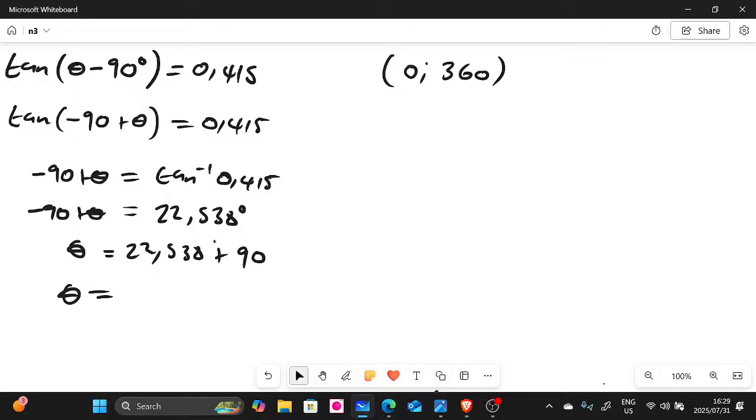Let's see, what do you get here? So the angle is 112,538. There we go. This is one of the angles that theta is going to be. Now to check, we can substitute this theta on a calculator.